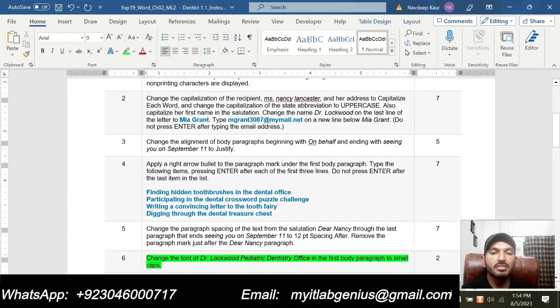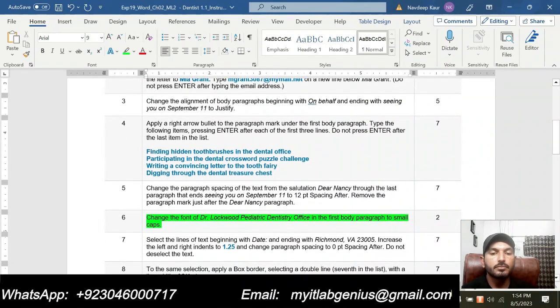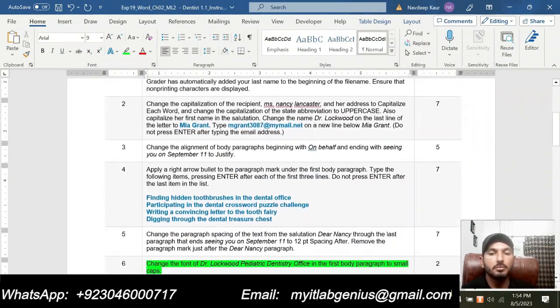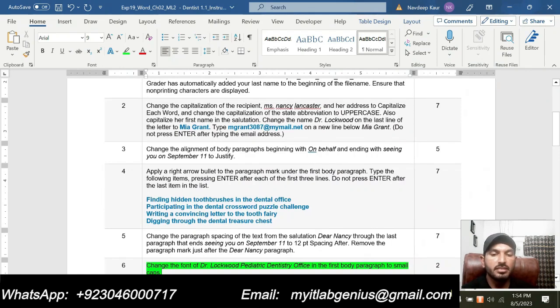So now we will move to next step, that is step number 7 of this assignment, because we have completed 6 steps so far.